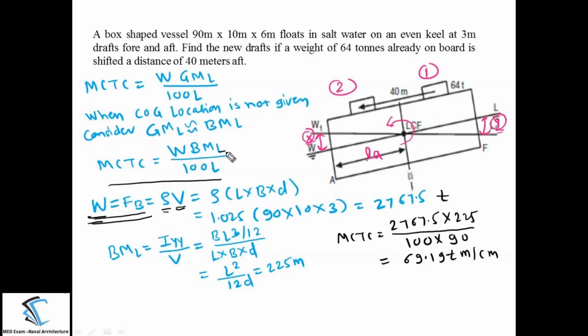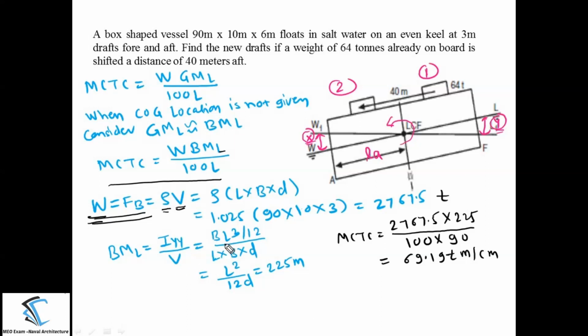Now we have to calculate the metacentric radius. Here they are talking about the BML, longitudinal metacentric height, because the ship is going to oscillate about the y-axis, which is perpendicular to the screen here. So BML is equal to IYY divided by underwater volume.